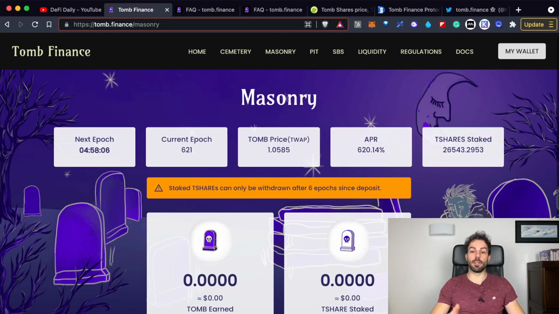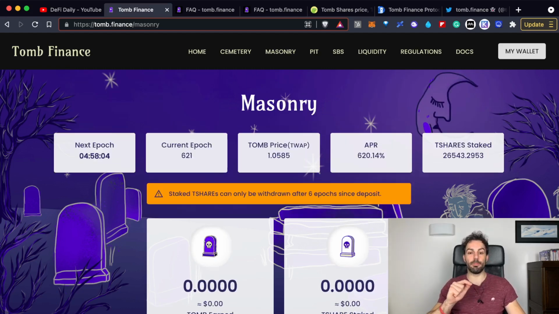There is another point that you have to keep in account before using this kind of feature. You have to remember that this kind of earning opportunity works only if the price of TBOND stays above 1.01 of 1 FTM. So let's say that the price of 1 FTM is $1.